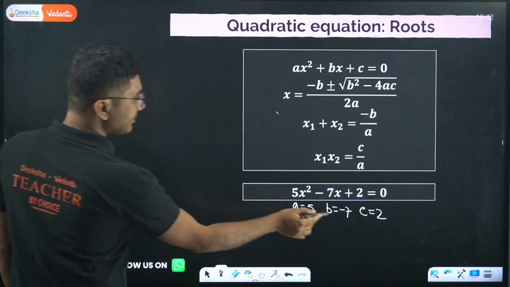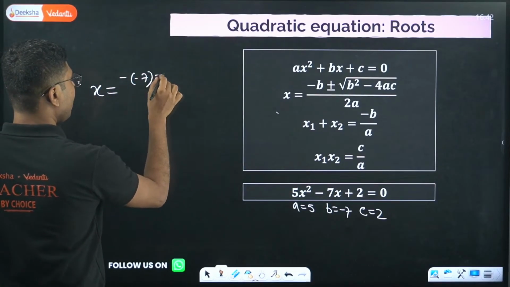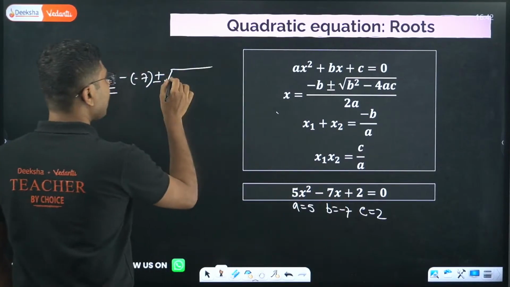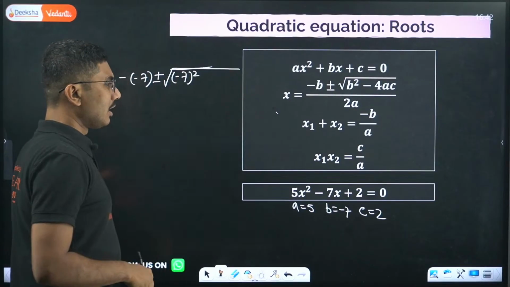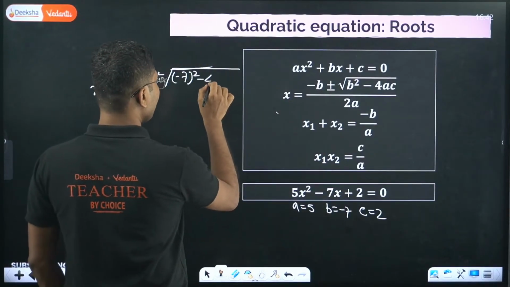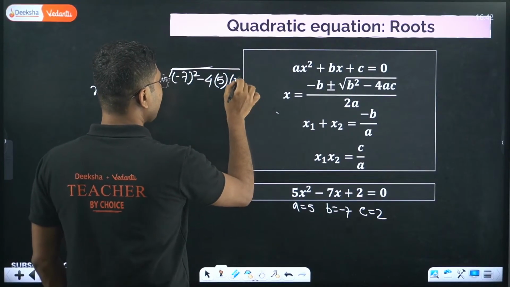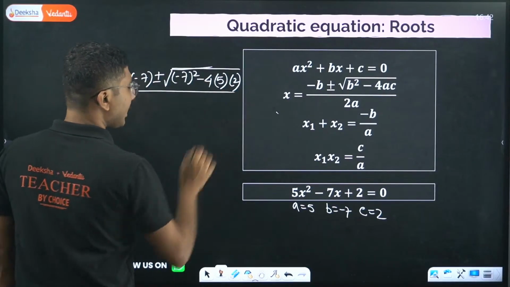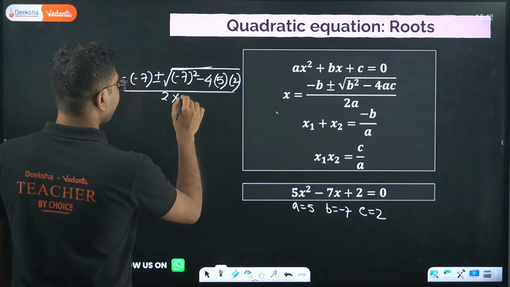So minus b means it will be minus of minus 7, plus or minus square root of b square. B square means square of the negative number, but obviously a negative number squared is positive, so we do not need to worry too much about it. Minus 4ac. Minus 4, a is here 5 and c is 2. Now remember, if there was a negative sign, that also has to be included over here. Divided by 2a, so 2 into 5.